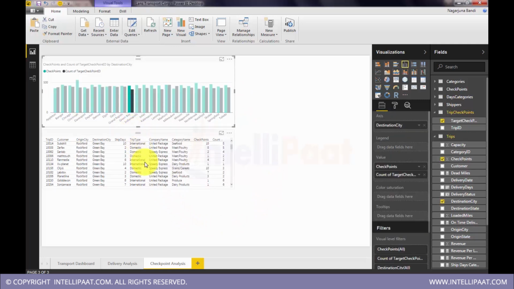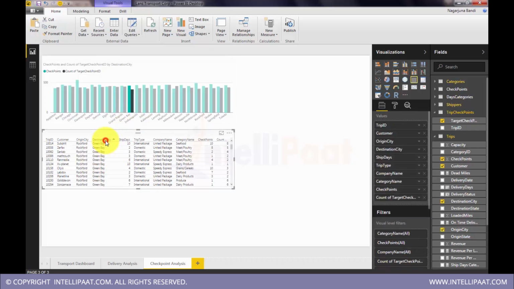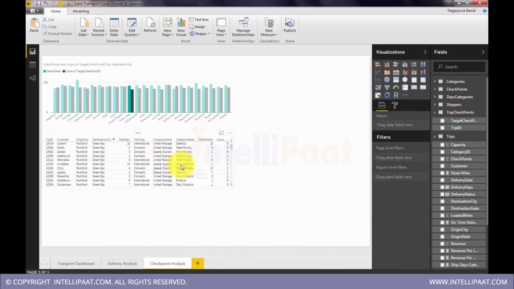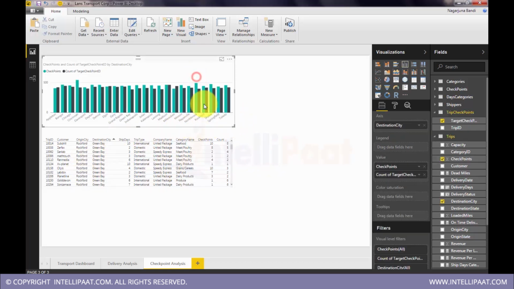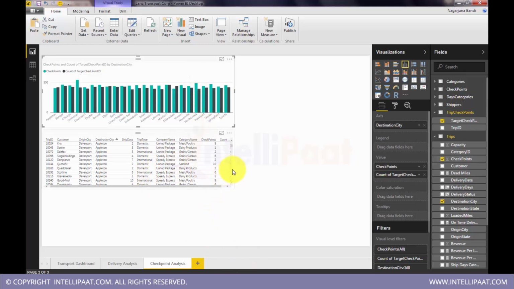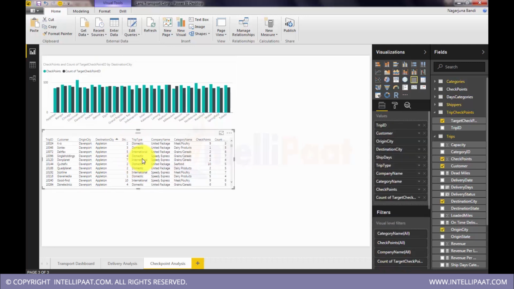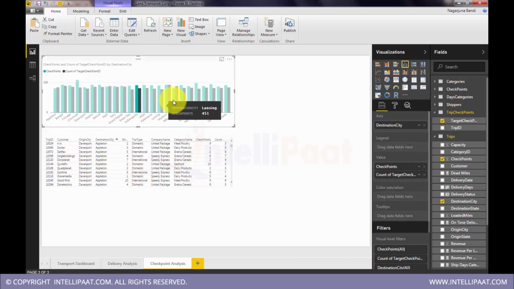If we click on a particular destination city, the data related to that destination city will be visible here. A single click, ascending, descending, sorting, you can do sorting also on this data. Okay, so this is a detailed view. We can put detail views like this with table visualization, but right now at the moment table visualizations don't support row level selection. You can't select a row in this table visualization. That's not possible. You can select that only on bar charts or any other visualizations.